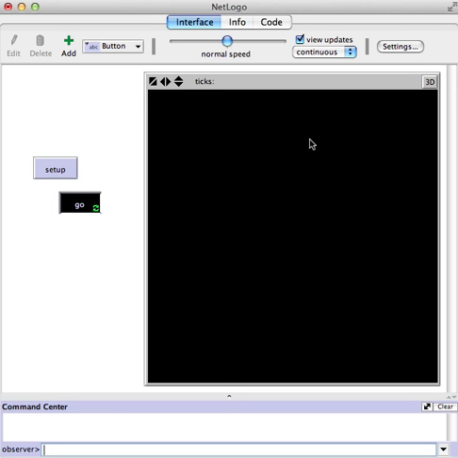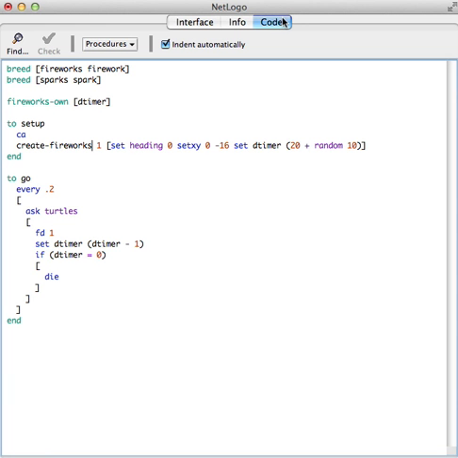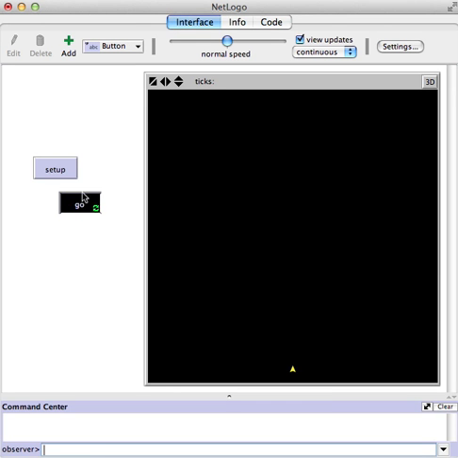Oh, so 20 to 30 seems to be a little high on the screen. Let's try it again and see how high it goes. Okay, so 20 to 30 might be a little high, so how about we make it 16 to 26? That way it'll explode a little lower on the screen.